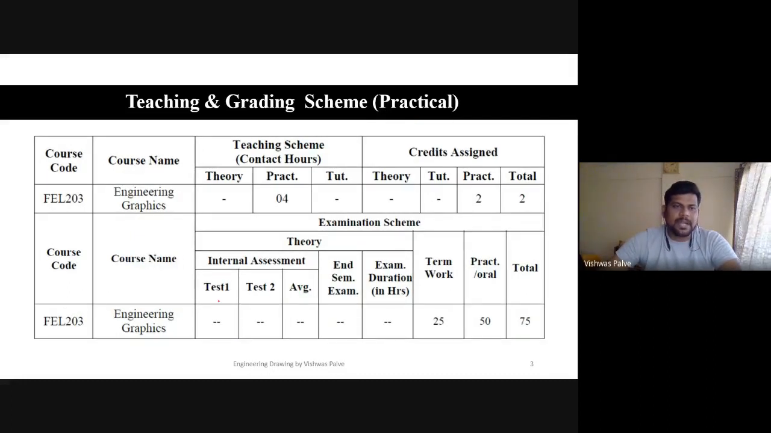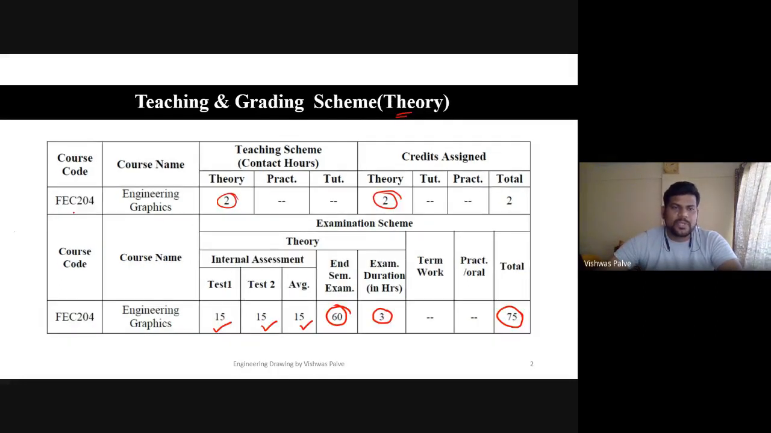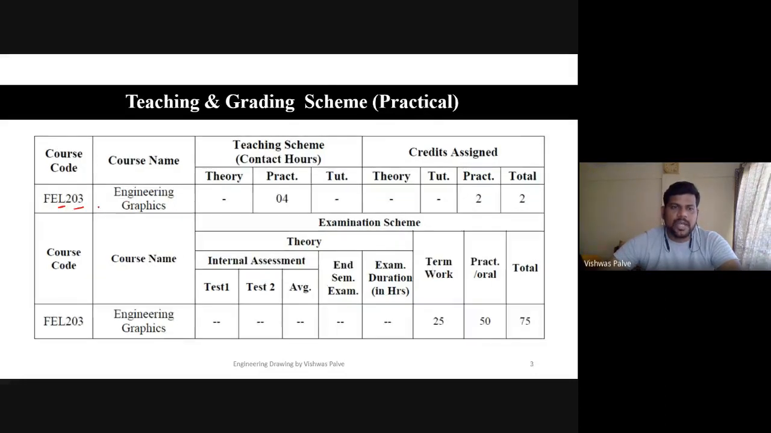Then it has a practical which is having a different course code, that is FECL 203. So what was the course code for theory? It is FEC course 204 and the practical session is having lab FEL 203. Engineering graphics practical, weekly 4 hours practical will be there. So in which there is a bifurcation. 2 hours will be conventional drawing.